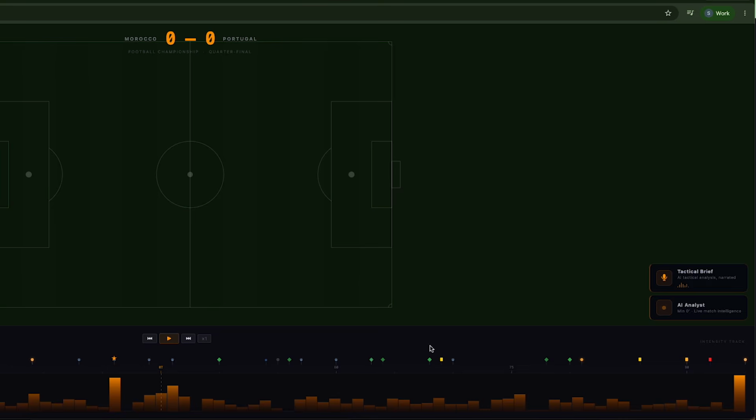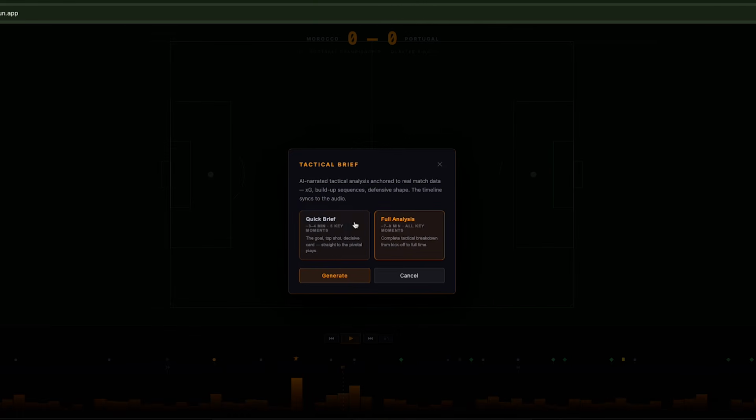This is not just one application. This is like 3 or 4 applications in one, isn't it? What else does it do? I didn't show you one more thing, which is the tactical brief. You just click tactical brief, and here you choose if you want quick brief or full analysis.